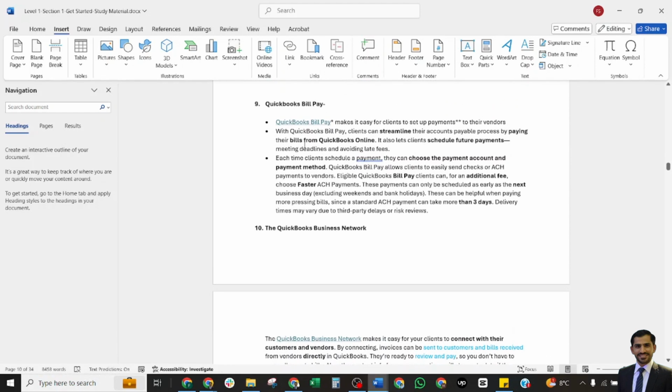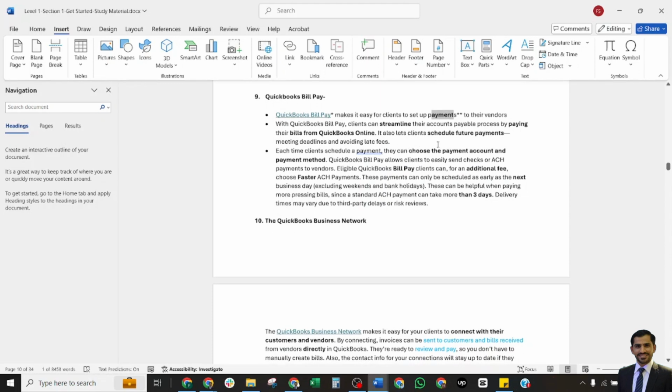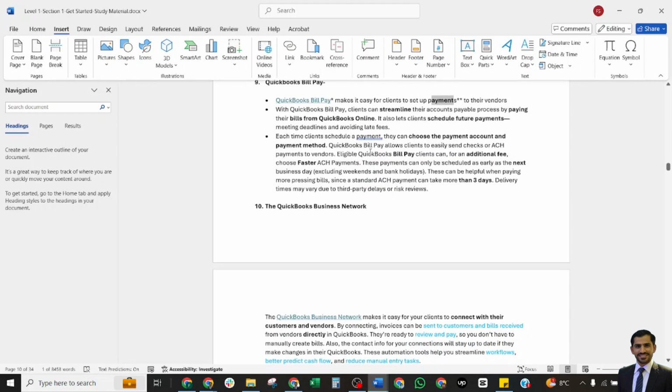The next option is QuickBooks Bill Pay. QuickBooks Bill Pay makes it easy for clients to set up payments to their vendors. It can streamline their accounts payable process by paying bills from QuickBooks Online. This also lets the client schedule future payments. Each time clients schedule a payment, they can choose the payment account and the payment method.